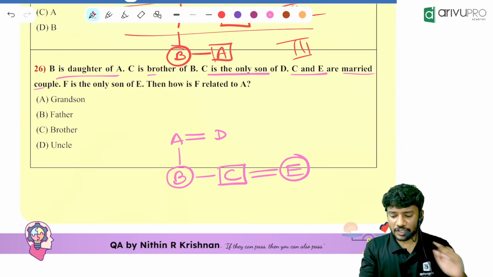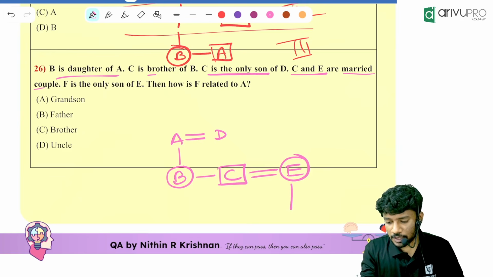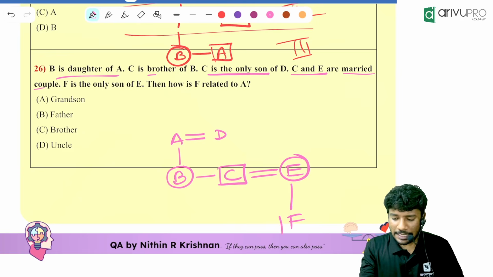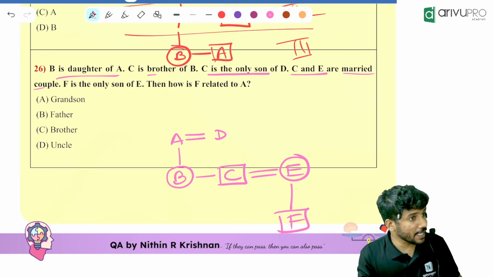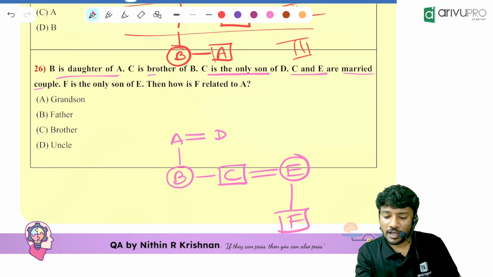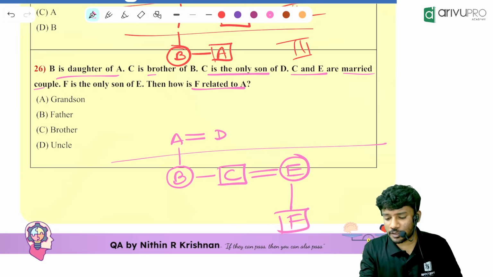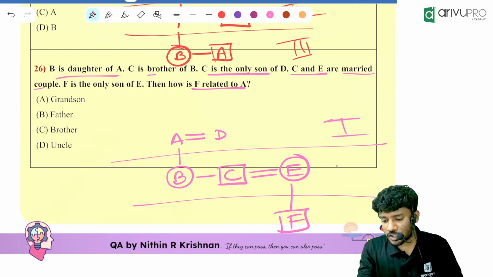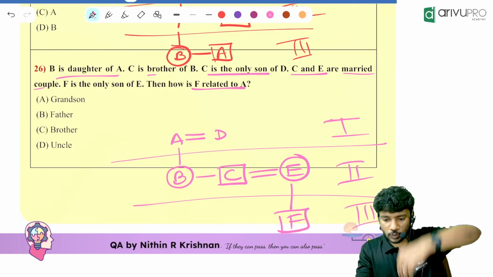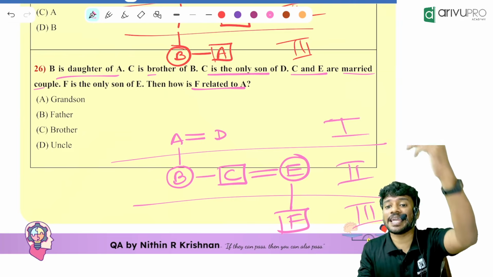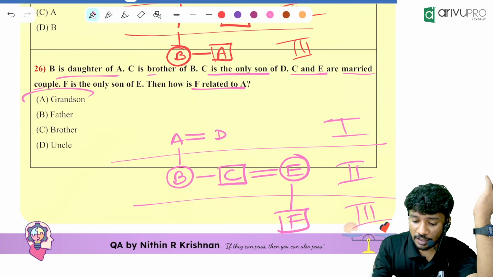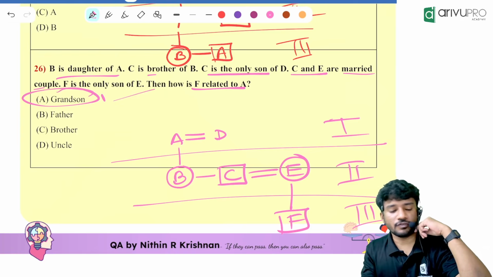F is the son of E, which means F will be over here, and since he is a son, he is a male. How F is related to A is the question. Look here: first generation, second generation, third generation. So coming down the line, F is the dash of A. F is the grandson of A.